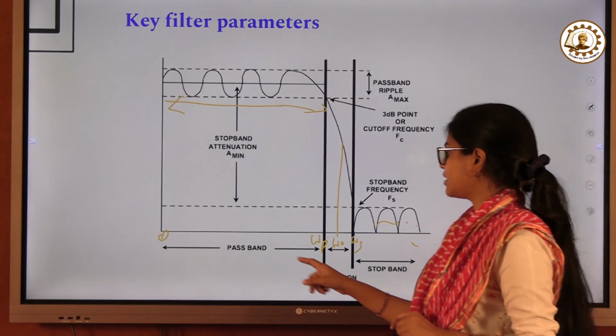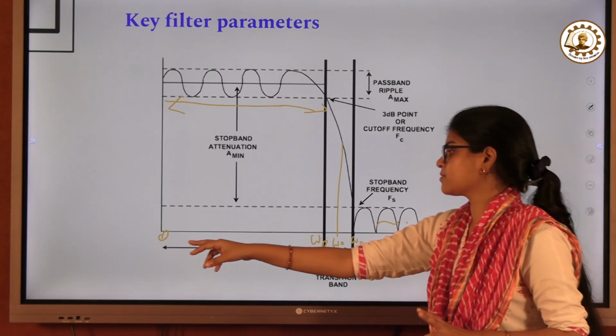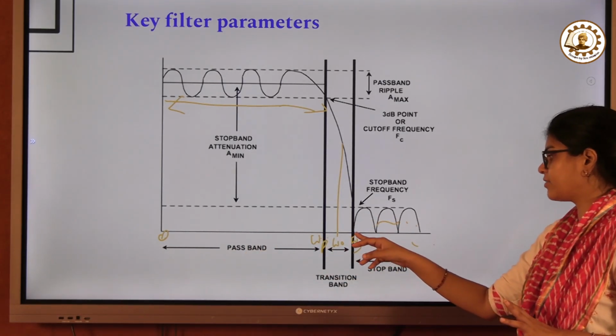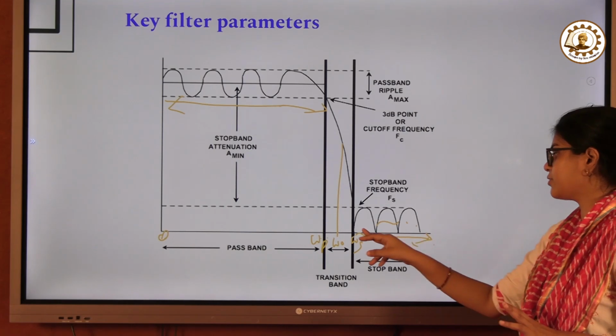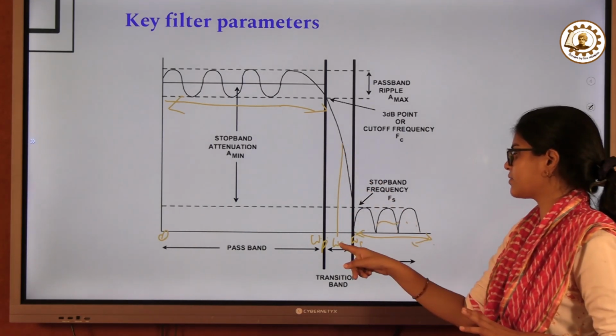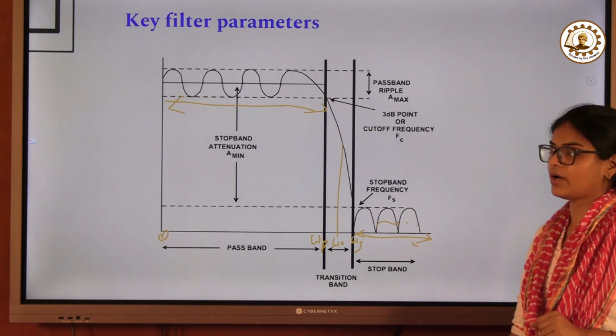From 0 to omega p we want to pass the signal, so that is my pass band frequency. After that you have the stop band, after which you want the value to be 0, so this is your stop band frequency. And this is the critical frequency, that is omega c. Between the pass band and the stop band you have the transition band.